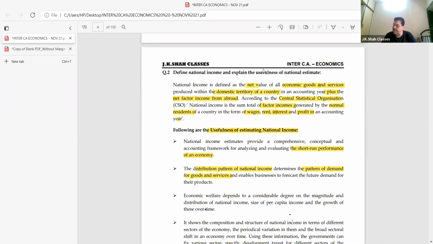Ships and aircrafts operated by normal residents between 2 or more countries. So please note down the example I had given, if you remember: an Air India plane going from, come on, write any 2 countries, students, Japan to Dubai.